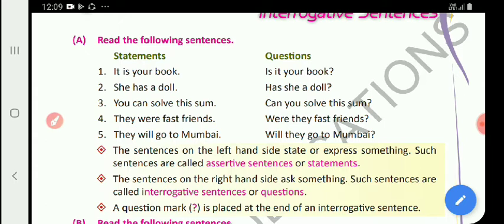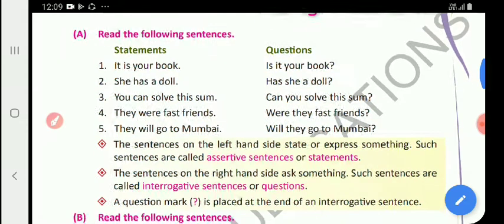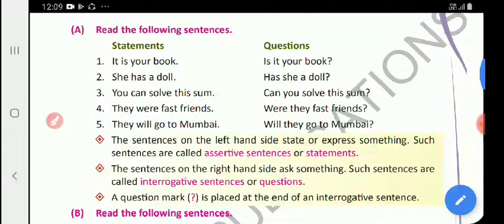That is asking something, isn't it? The question given on the right hand side is asking something. Now the second one, you can see, she has a doll. Yes, she has a doll. It is a statement. Now what is given on the opposite side? Has she a doll? Asking something.